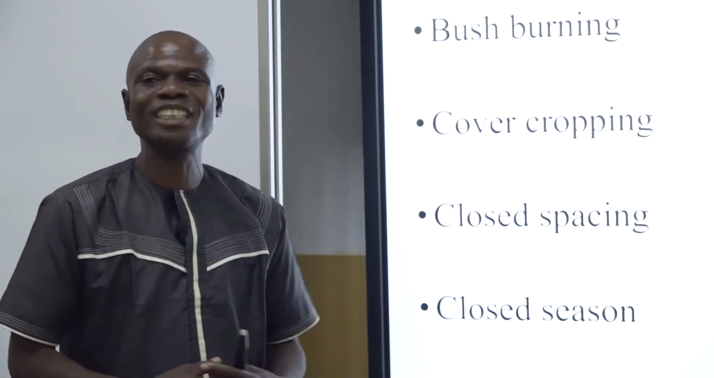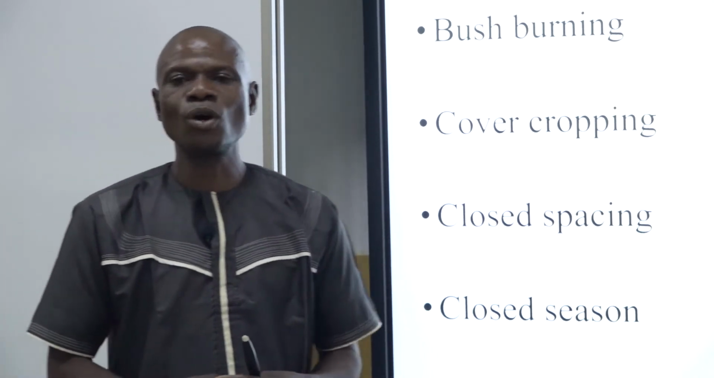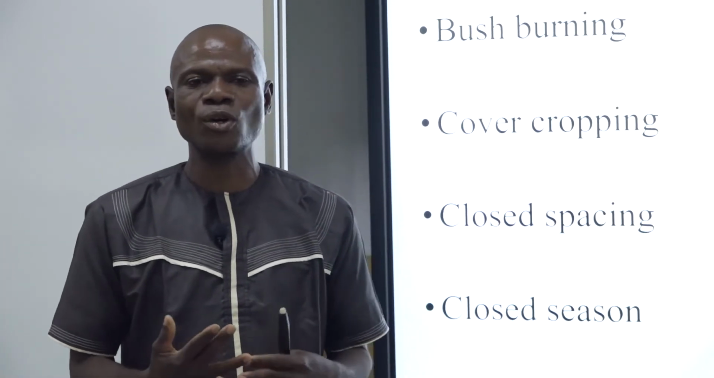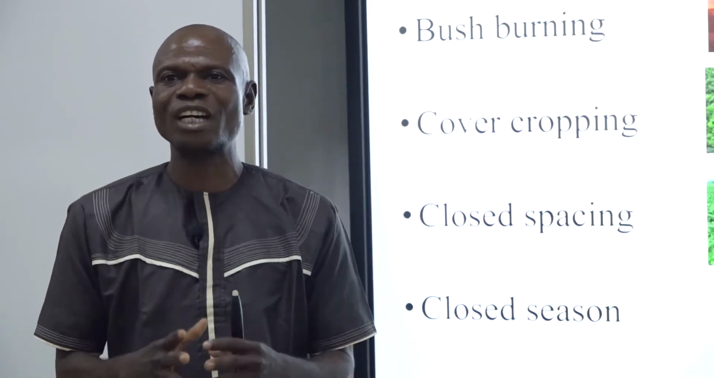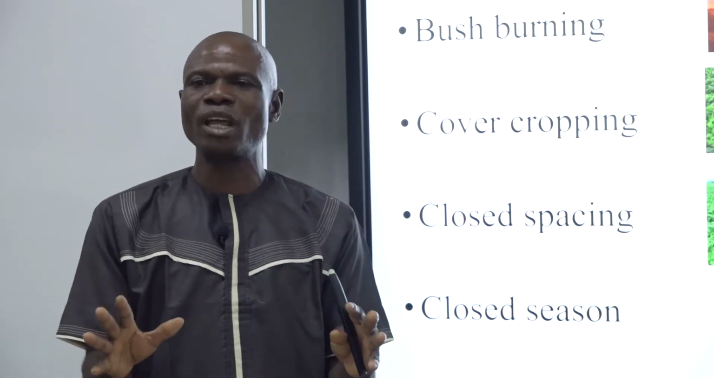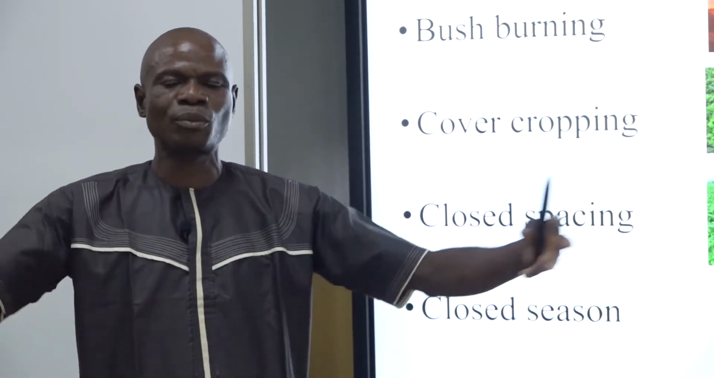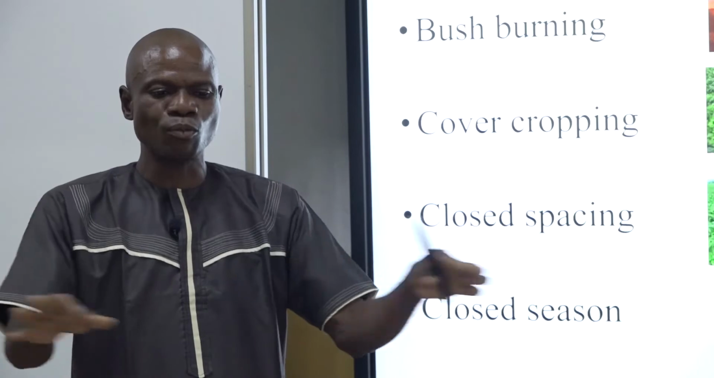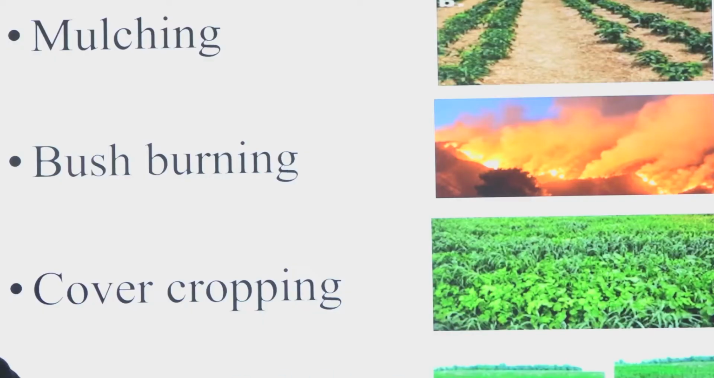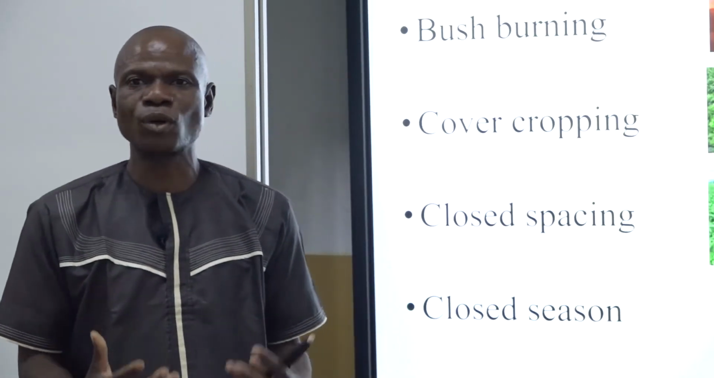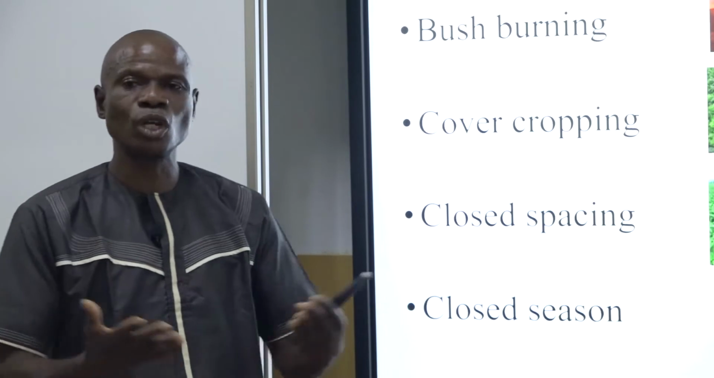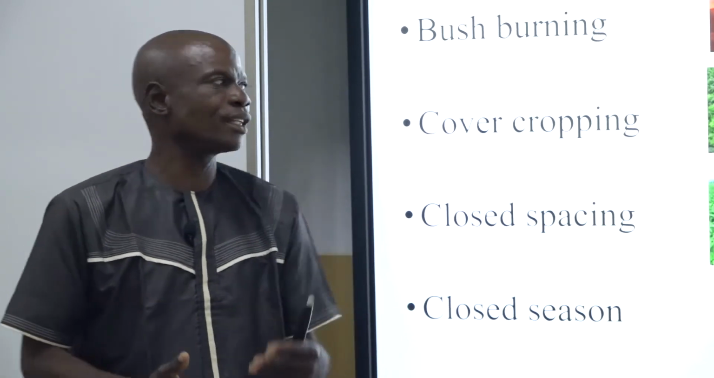The next one is planting of cover crops. If you plant cover crops like groundnut, soya beans, or cowpea, all these serve as cover crops that can block the place. The leaves will cover the space of the farm in order to hinder the weeds from germinating. They can block the weeds from coming up to compete with them.